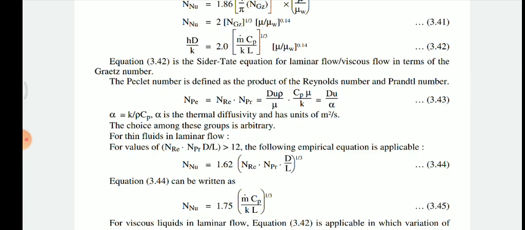So Peclet number is defined as the product of Reynolds number and Prandtl number.